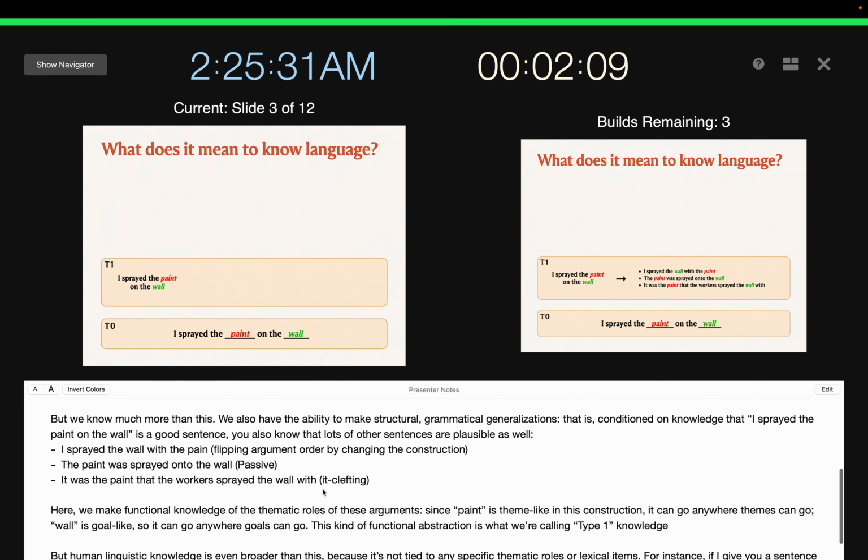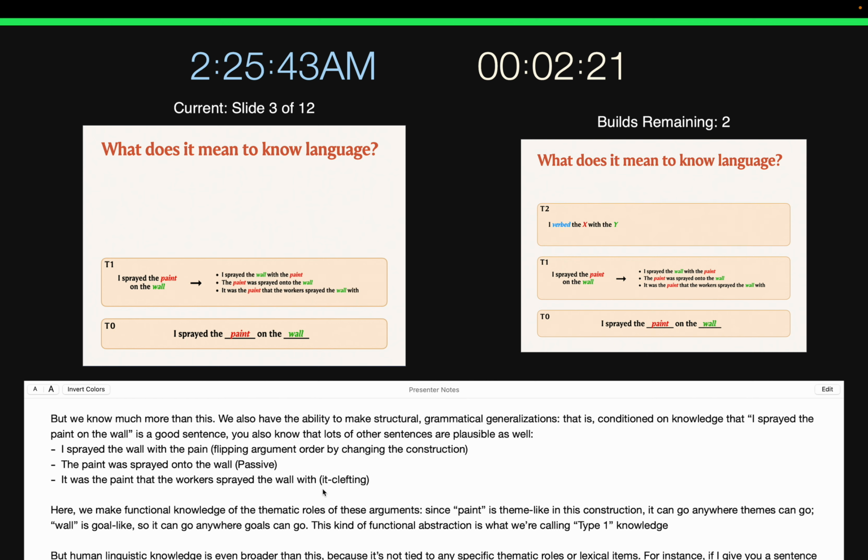But people know much more than this. We also have the ability to make structural grammatical generalizations. That is, conditioned on knowledge that I sprayed the paint on the wall is a good sentence, you know that lots of other sentences are plausible as well, such as I sprayed the wall with the paint, flipping the argument order by changing the construction, or the paint was sprayed onto the wall, making the construction passive, or something like it was the paint that the workers sprayed the wall with, it-clefting.